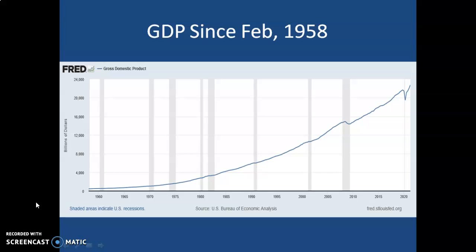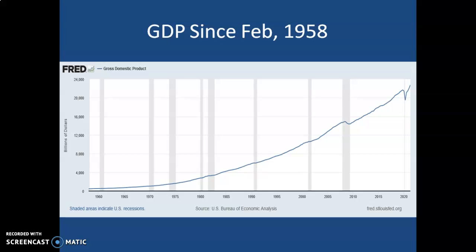Okay, so here's a graph that shows you GDP going all the way back to February of 1958, and you can see how the GDP has grown. I picked February 1958 because what I'm showing here is the GDP in my lifetime. I was born in February of 1958. So if you look at this graph, we start way down here and we end up way up here. That would imply that, by the way, where this graph ends is about 45 times greater than where it begins.